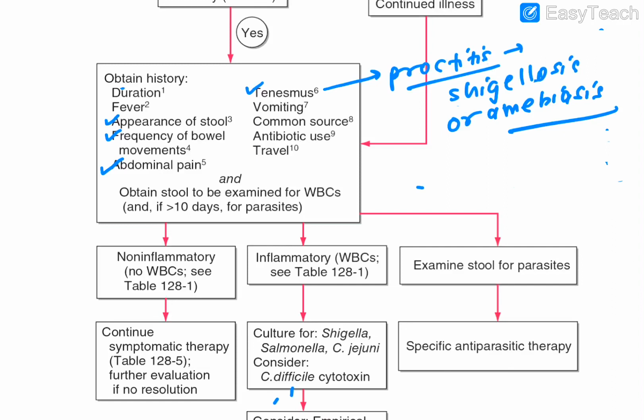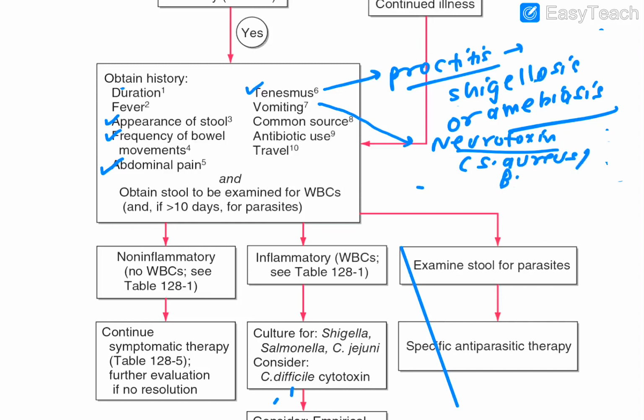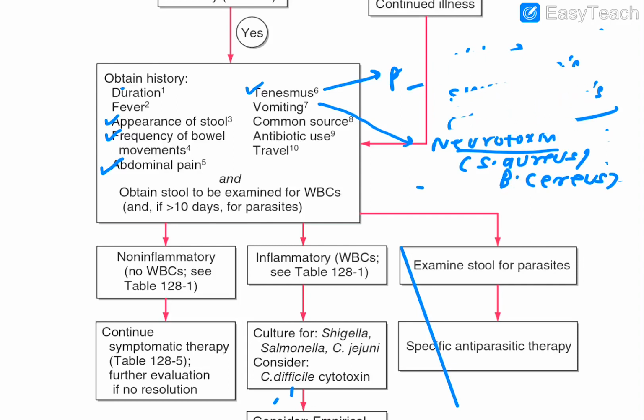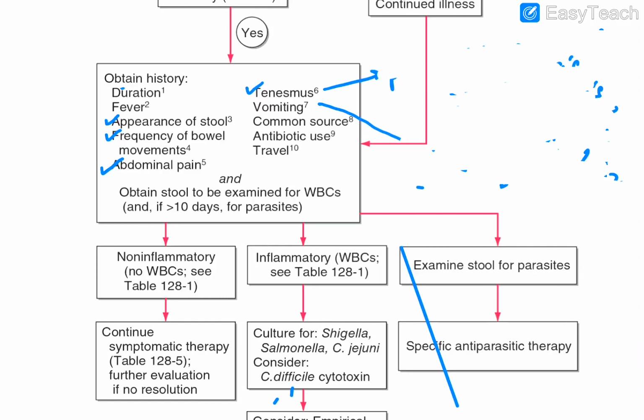Now talking about the vomiting stuff. The vomiting stuff means what? That there is a neurotoxin involved. Just now we have done that this vomiting feature suggests the neurotoxin is involved, and this happens to be in whom? The Staph aureus and the Bacillus cereus. So this also is an important entity to be remembered. Tenesmus is associated with proctitis, and vomiting is associated with Staph aureus and Bacillus cereus.